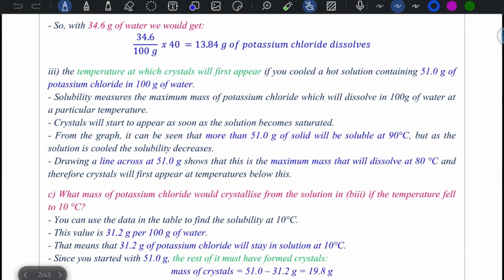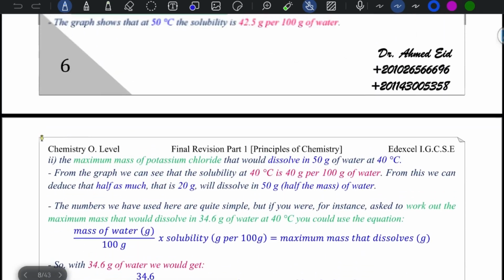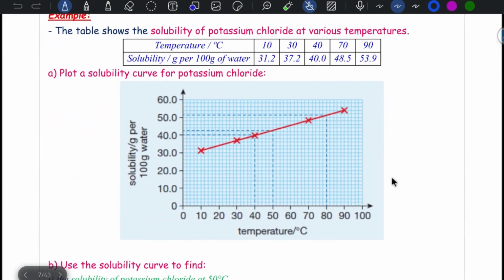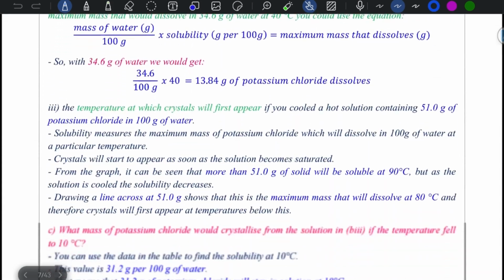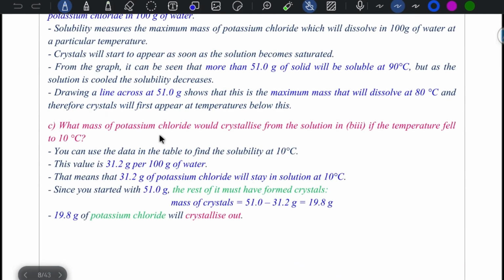So let's check together. Draw a line at 51 gram, the maximum mass that will dissolve at 80 degrees Celsius, as you can see. So crystals will first appear at a temperature below 80. As you can see, 51 gram, cutting the curve right here to get 80 degrees Celsius. So the first temperature at which crystals will appear is below 80.